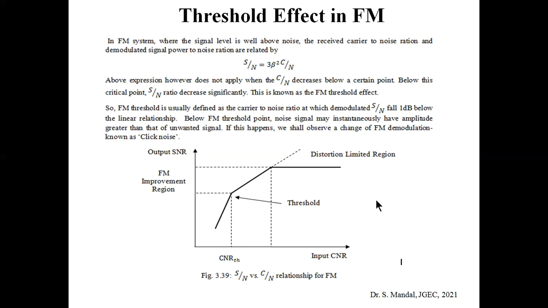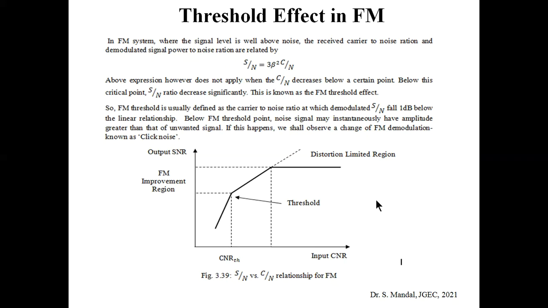Here you can see that S/N equals 3β² into C/N. That means depending on the received carrier-to-noise ratio, the SNR of the overall system also changes.